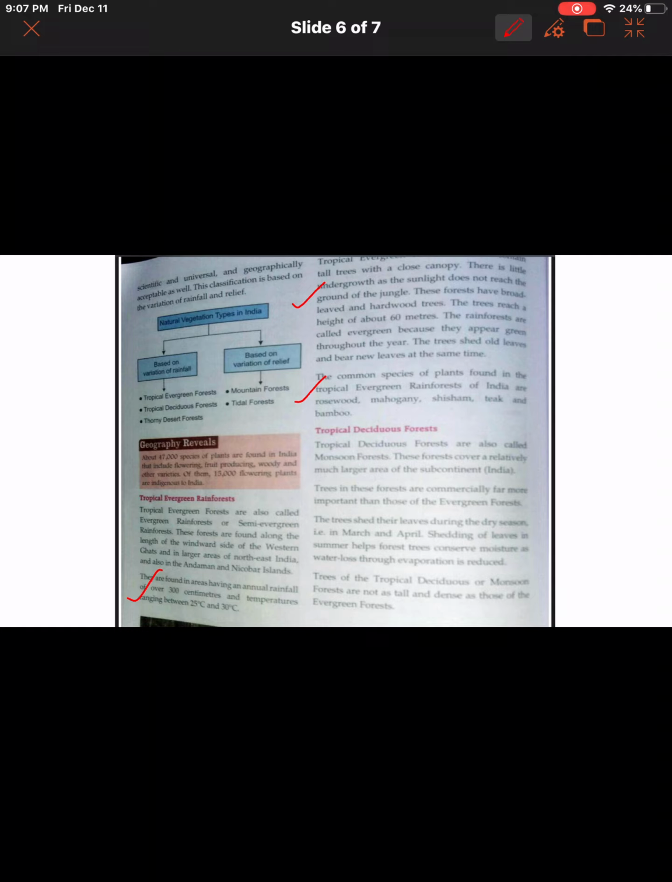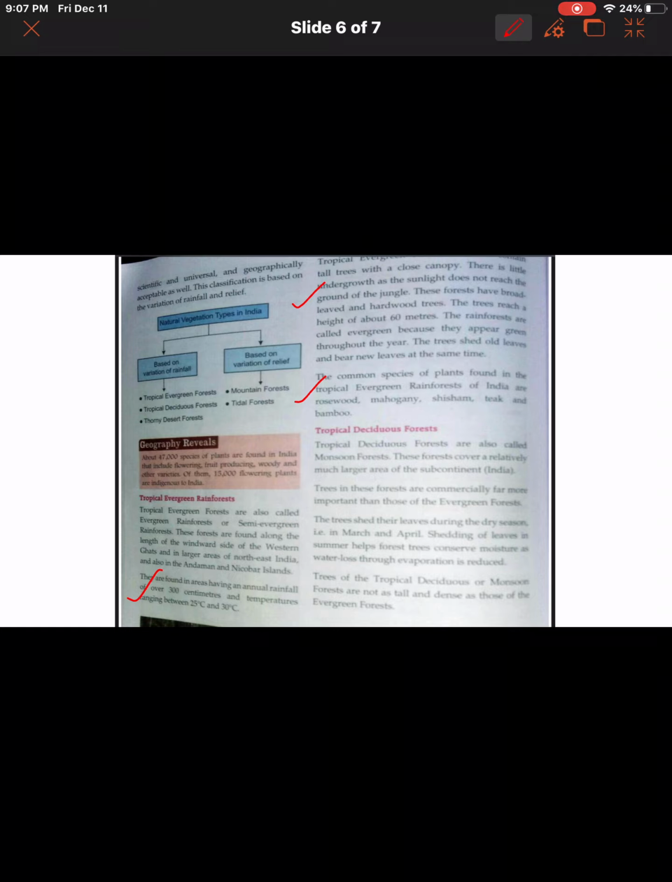Now tropical deciduous forests are also known as monsoon forests. They cover a relatively large area of the subcontinent. Trees in these forests are commercially far more important than those of the evergreen forest. The trees shed their leaves during the dry season, that is in the months of March and April, and shedding of leaves in summer helps forest trees conserve moisture as water loss through evaporation is reduced.